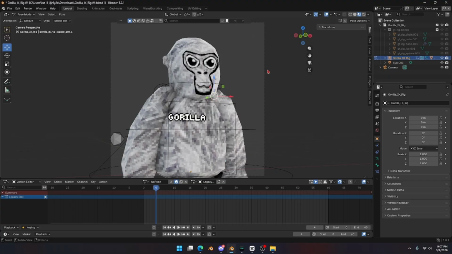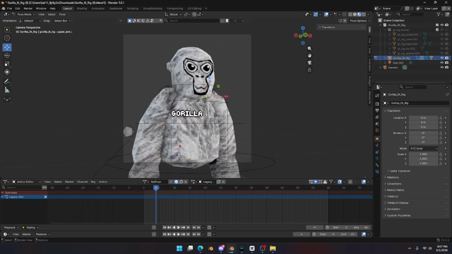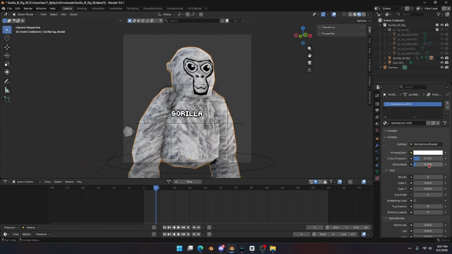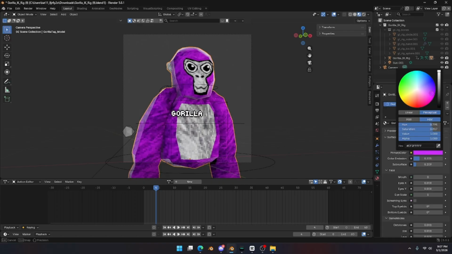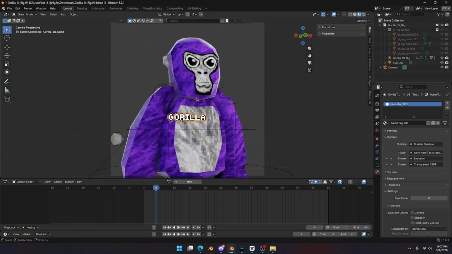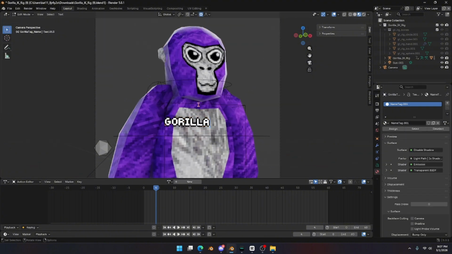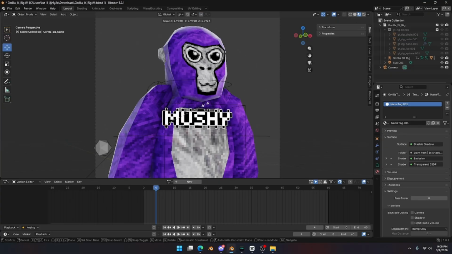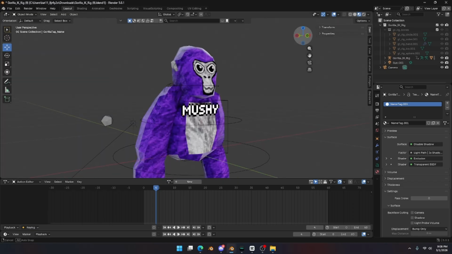So after you've deleted all the keyframes, you want to change your monkey's color. So for me, I am a purple monkey. So you can go over here and just drag it on whatever color you want to be. And then click on the name and hit tab to go into edit mode. Delete it and make sure you're in all caps because it looks weird in lowercase. My name is Mushy.